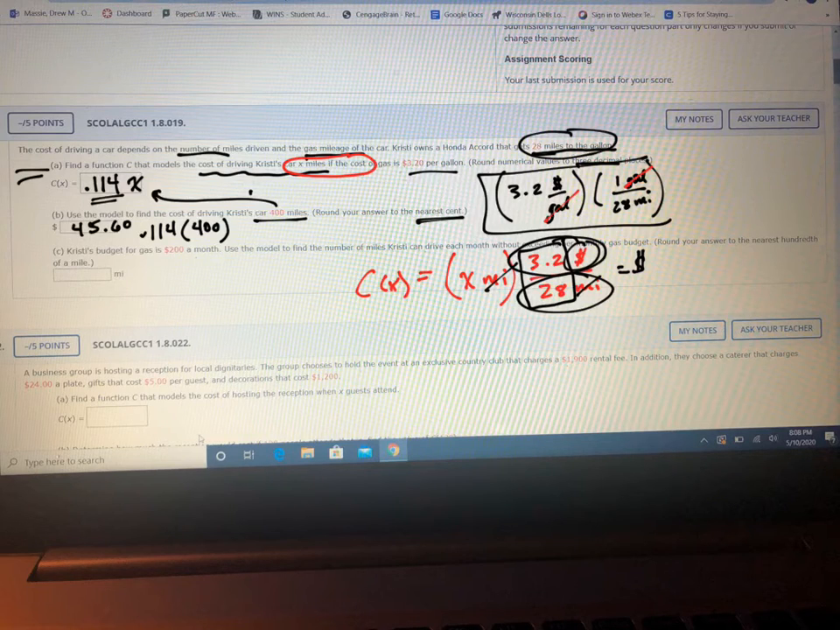So if you're trying to figure out the cost of a one-way trip 400 miles away, let's say you're going to Nashville, which is about 400 miles from Chicago, it would cost you about $45 to get there.